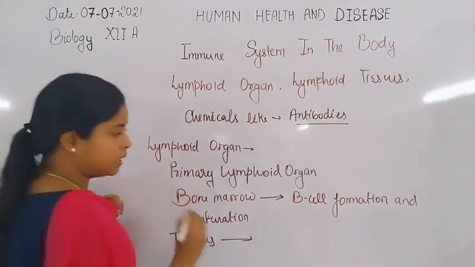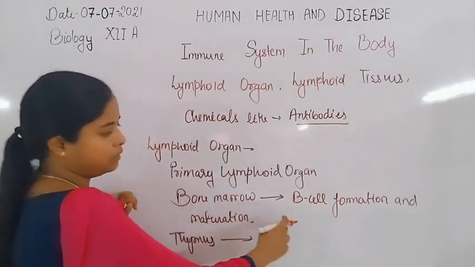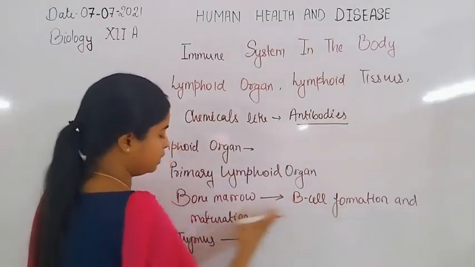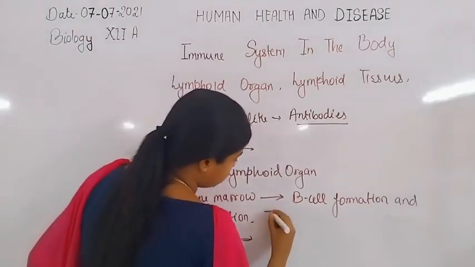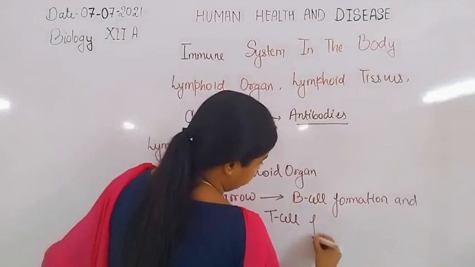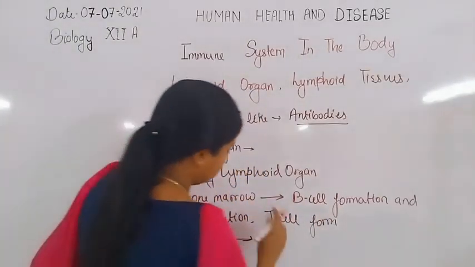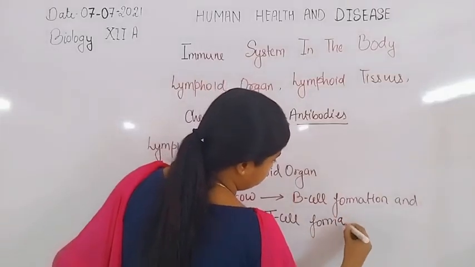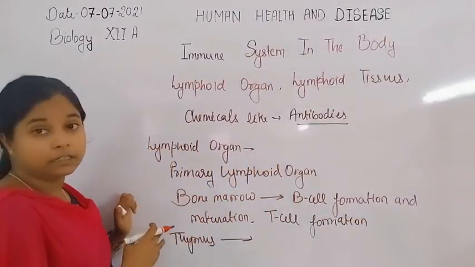T cell formation also occurs inside the bone marrow.